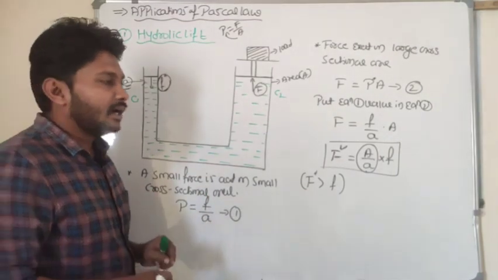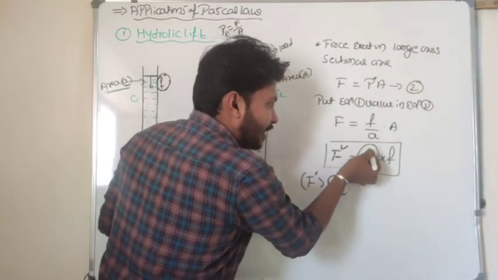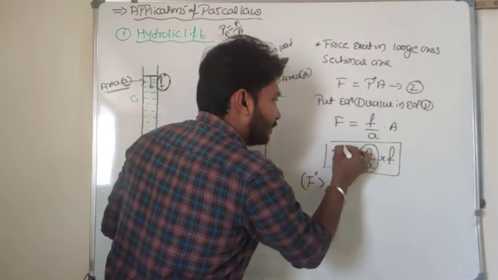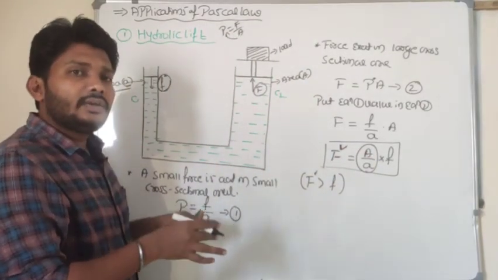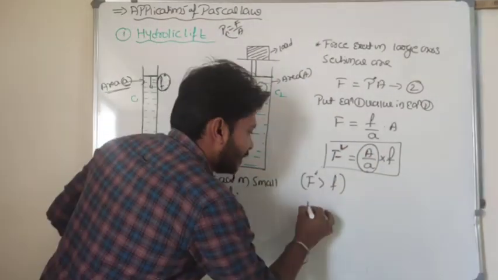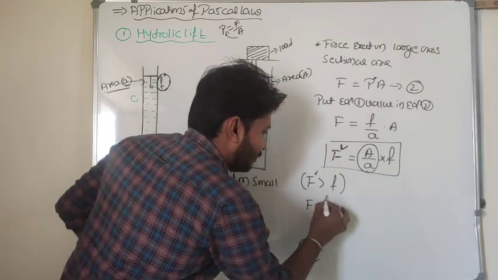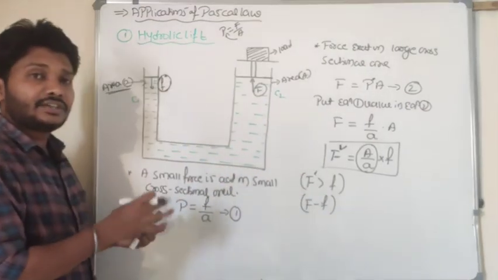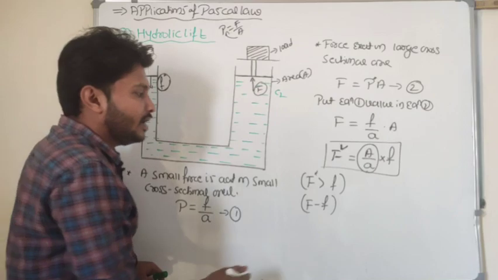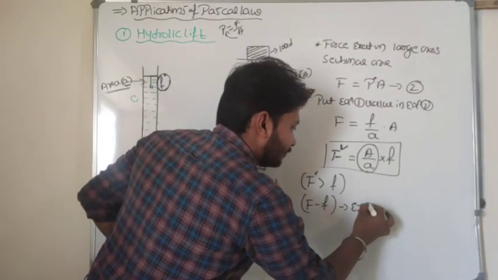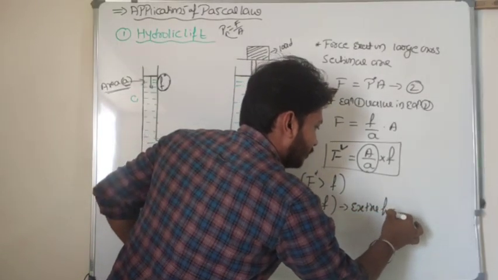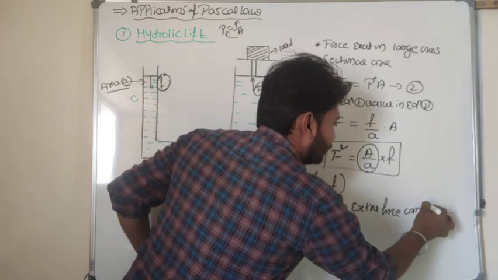So if the A by a ratio is larger, this capital F is larger. If capital F is larger, the extra force F minus f is the extra force acting on this load. So this extra force can lift the object.